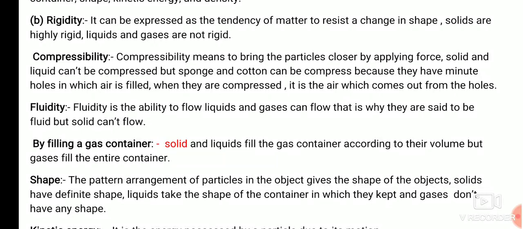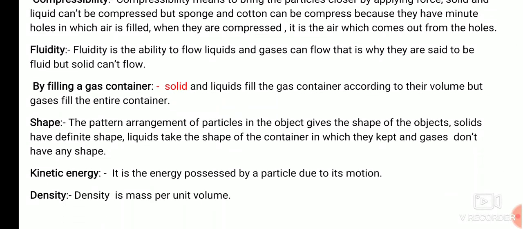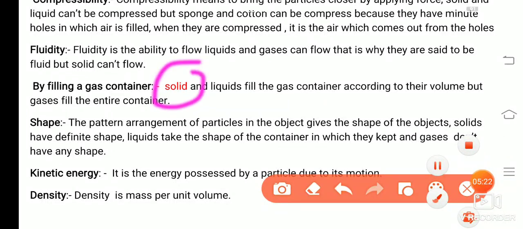Now, fluidity is the ability to flow. You know what can flow? Gases and liquids can flow. When filling a gas cylinder, solid and liquid fill the container according to their volume, but gas fills the entire container. Solid has a fixed volume and liquid has a fixed volume. If 1 kg of solid is there, it occupies the space filled by 1 kg of material only. Similarly, 1 liter of liquid occupies 1 liter of space.